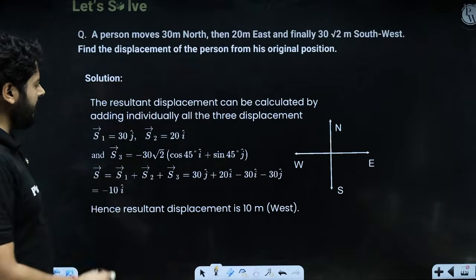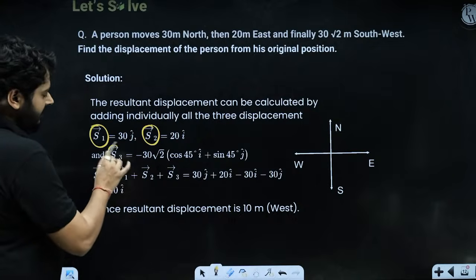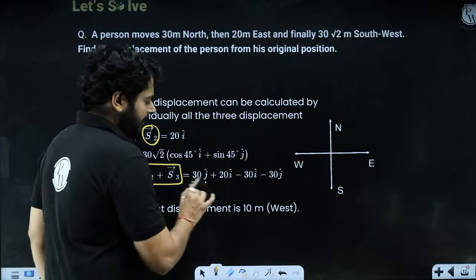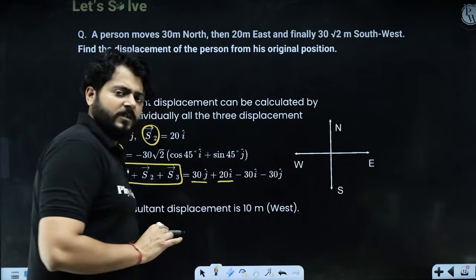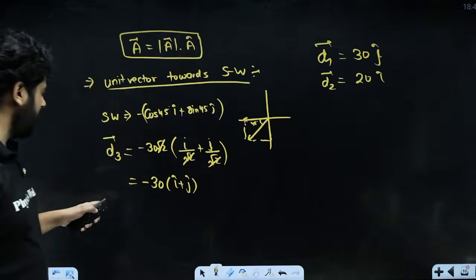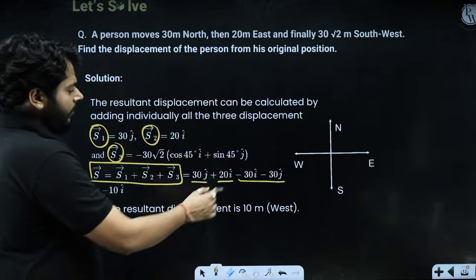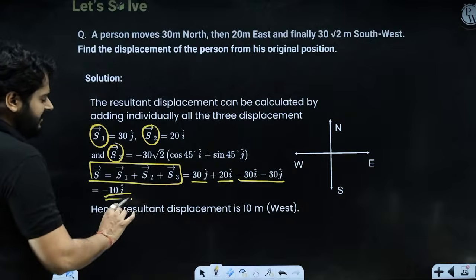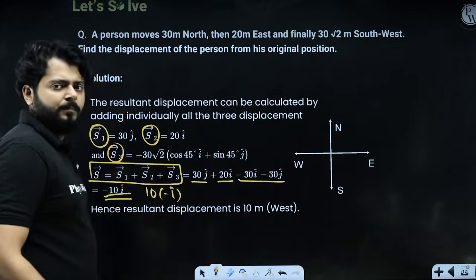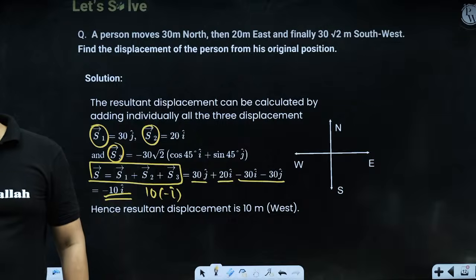We are calling them S1, S2 and S3. So when you add all three displacements: 30 j cap, 30 units towards north, then 20 i cap, 20 units towards east, and the last one, minus 30 i minus 30 j, which we have already written. When you solve it, it is minus 10 i cap, meaning 10 units of displacement in the direction of minus i cap, towards west. So 10 units towards west is the answer, right?